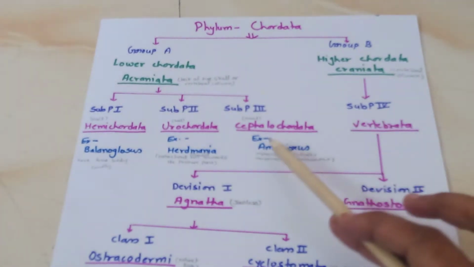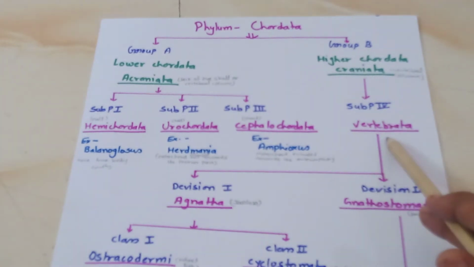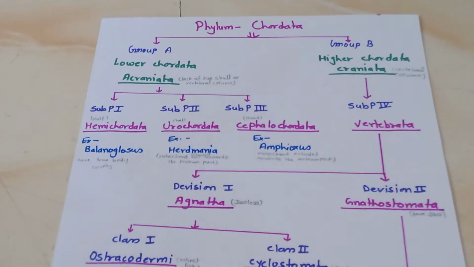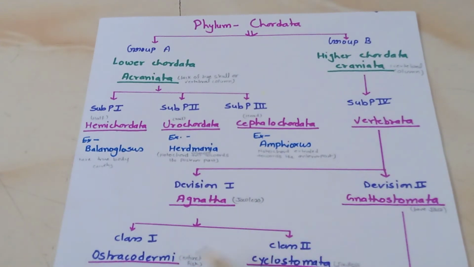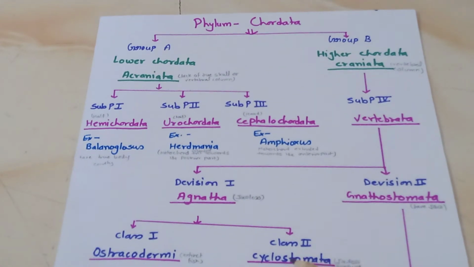Okay, and the fourth phylum is Vertebrata. When we talk about Vertebrata, the vertebral column is present in this phylum, and it is divided into two divisions: Agnatha and Gnathostomata. Agnatha are the jawless animals, and Gnathostomata are the animals that have jaws for chewing food. Agnatha is divided into two classes: Ostracodermi and Cyclostomata.